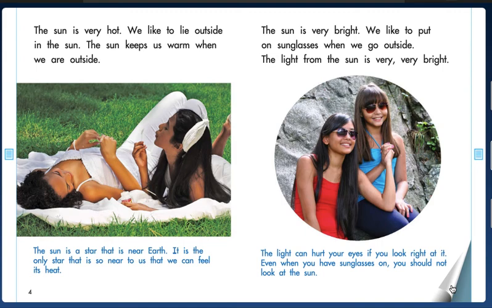We like to lie outside in the sun. The sun keeps us warm when we are outside. The sun is very bright. We like to put on sunglasses when we go outside. The light from the sun is very, very bright. The captions on the bottom say, the sun is a star that is near Earth. It is the only star that is so near to us that we can feel its heat. The light can hurt your eyes if you look right at it. Even when you have sunglasses on, you should not look at the sun.